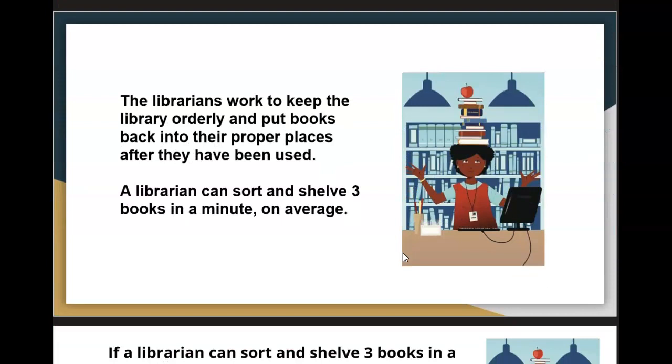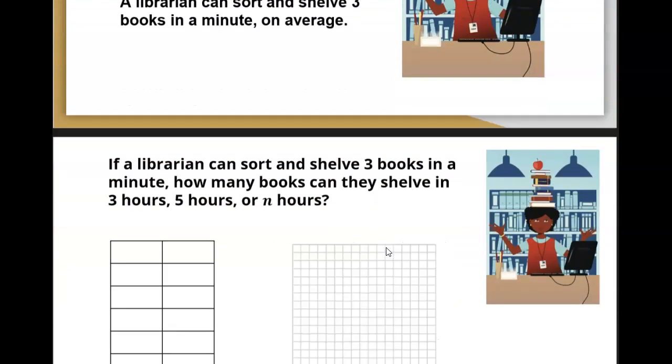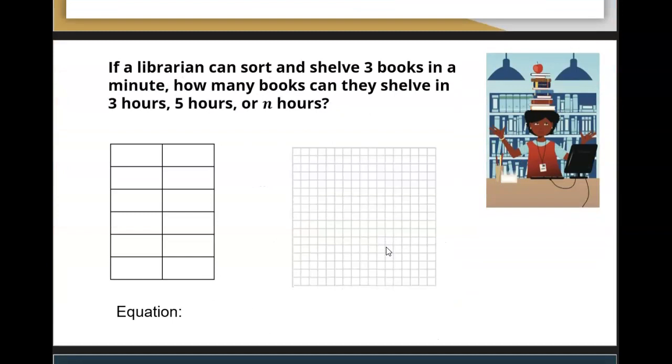Another example. The librarians work to keep the library orderly and put books back into their proper places after they have been used. A librarian can sort and shelve 3 books in a minute on average. Okay, so 3 books per minute. How many books can they shelve in 3 hours, 5 hours, or n hours? Okay, so it looks like we have hours and books shelved.